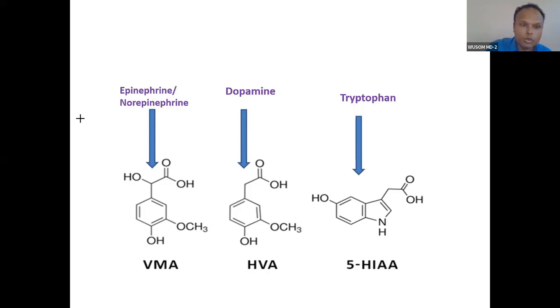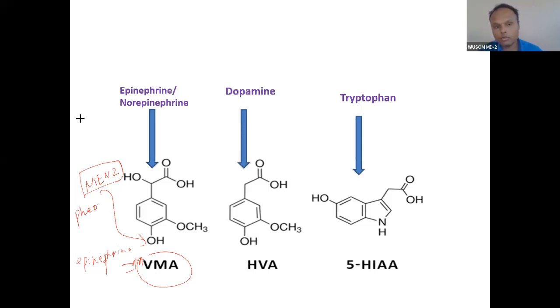So when somebody asks you VMA, you have to remember that VMA is nothing but the catabolite of epinephrine and norepinephrine. So main two, both A and B have a very high amount of VMA because of that pheochromocytoma. So if you have to diagnose this, you can do that laboratory testing of VMA.